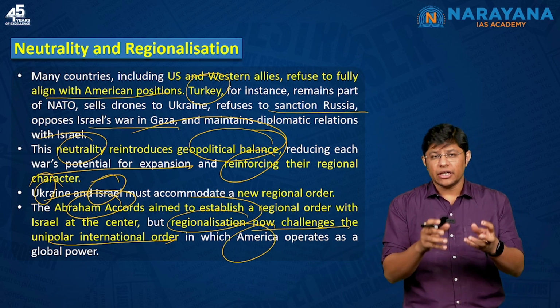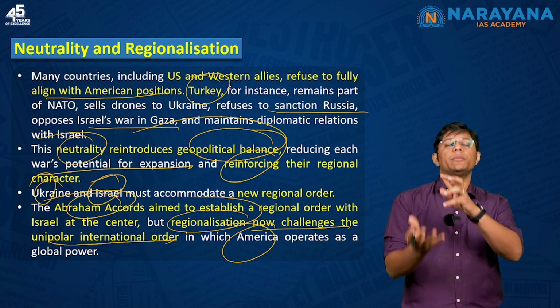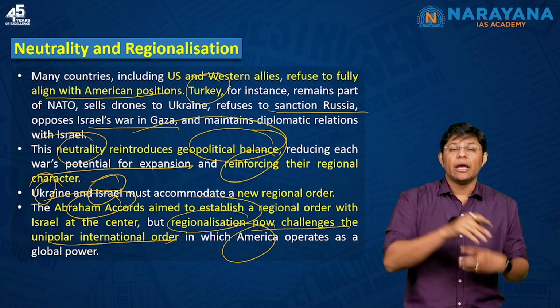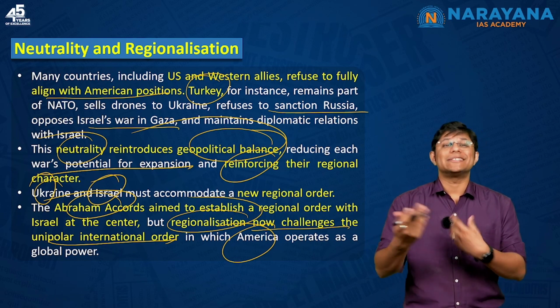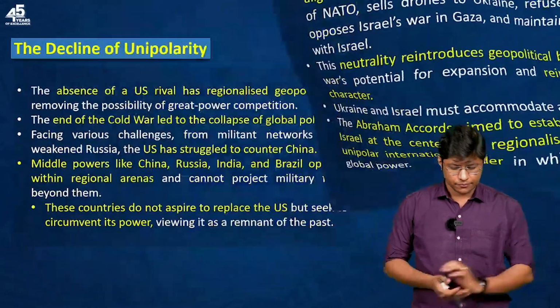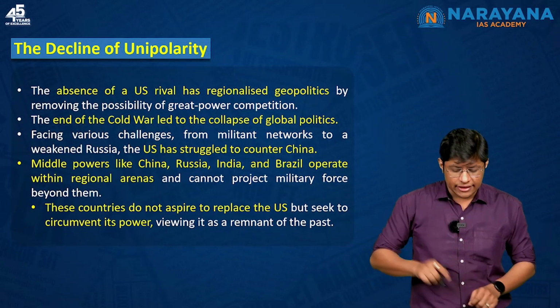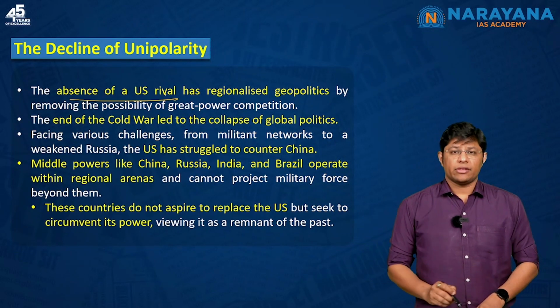Which means here the author tries to say that now, as opposed to the unipolar world order where America used to dominate, the regional factor, or regionalism, is trending or in vogue, and is what we are experiencing. The decline of unipolarity where America is at the center. The absence of a US rival. There is no US rival.